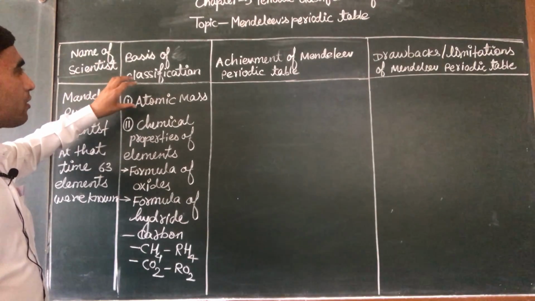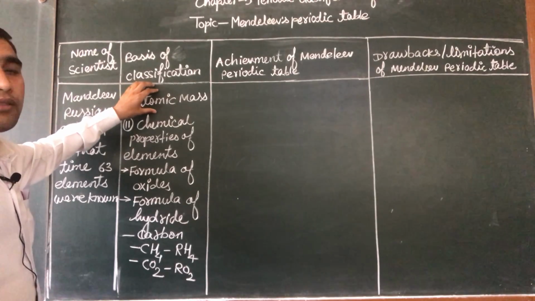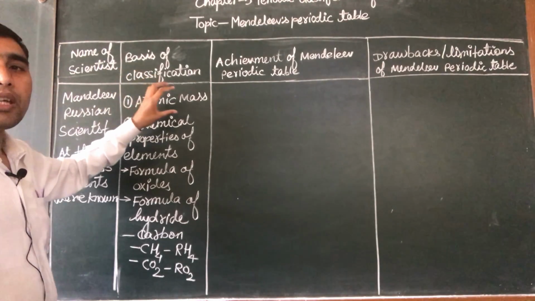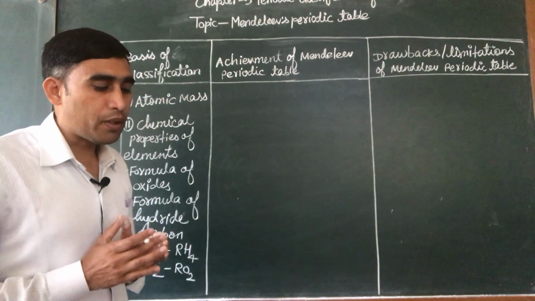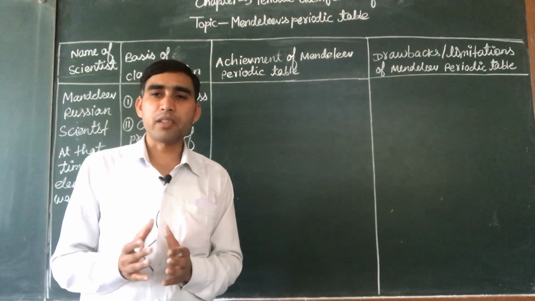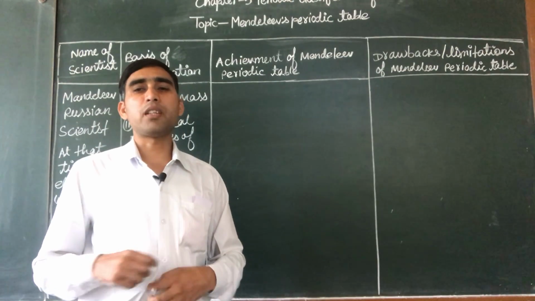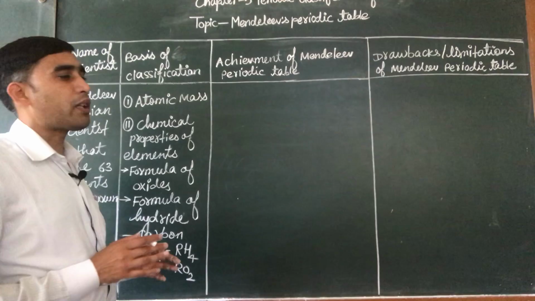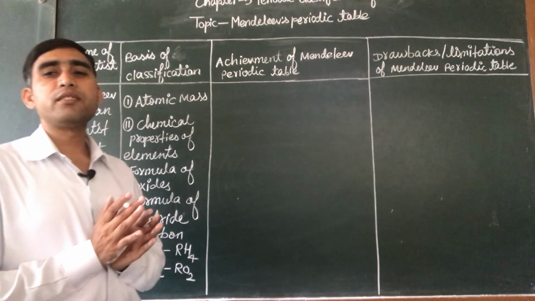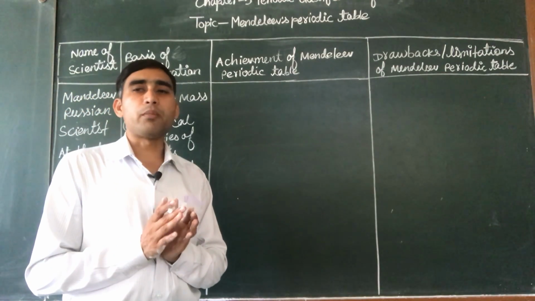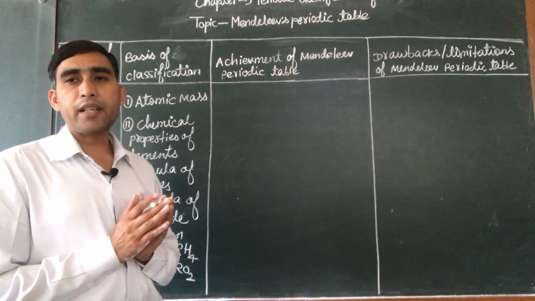So as we see, the basis of the classification he had taken is atomic mass, mainly arranging all the elements in increasing order of atomic mass. If we see the similarities between the classifications given by Dobereiner and by Newlands, in all these classifications the basis taken is atomic mass.